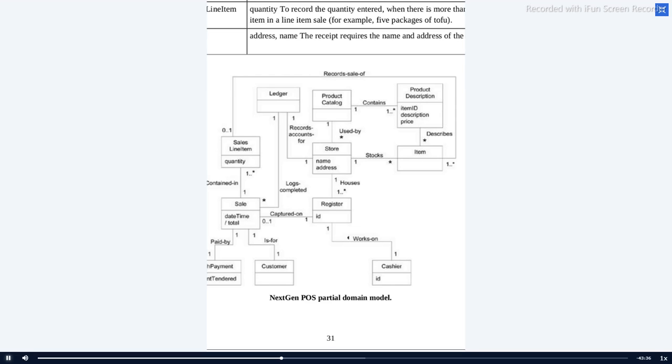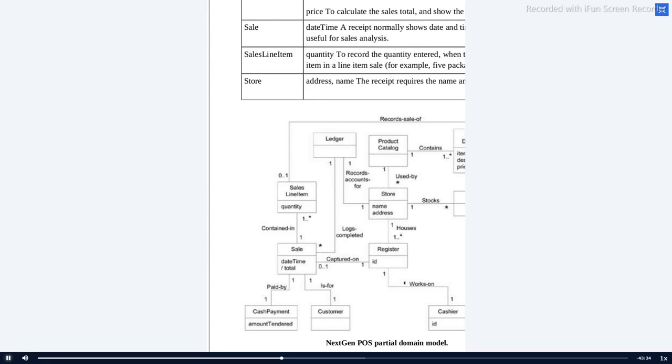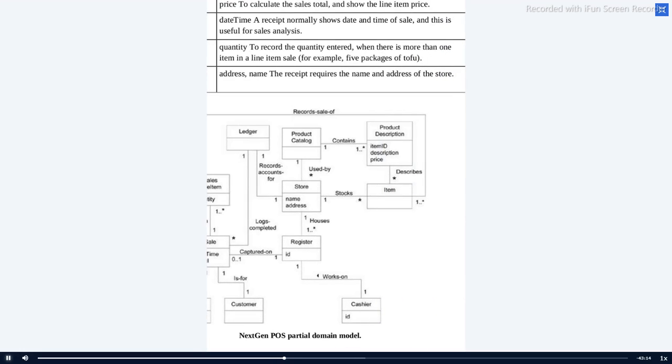Like I said, note down for store: address is an attribute, name is an attribute. These two things are printed on the receipt. Similarly, for sales line item, quantity is an attribute. For sales, date, time, and total are attributes. For example, register ID is an attribute. And similarly, for product description, product ID is an attribute, description is an attribute, and price is an attribute.